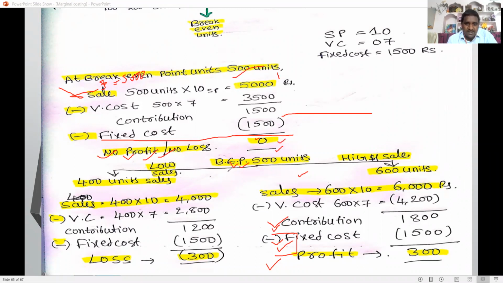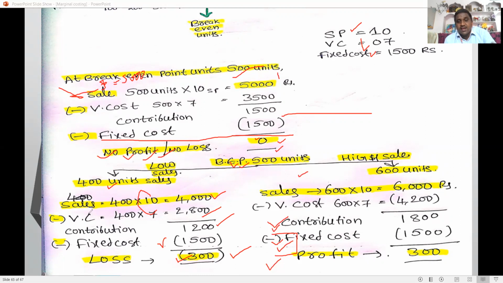But if you sell 400 units, below the break-even, with a selling price per unit of 10, 400 multiplied by 10 gives sales of 4,000. Variable cost is 7 rupees per unit, 400 multiplied by 7 is 2,800. Fixed cost I take as 1,500. Sales minus variable cost, the contribution, is 1,200. From that contribution we take the fixed cost of 1,500, so there is a loss of 300. That is why selling 400 units, below the break-even, makes a loss of 300.